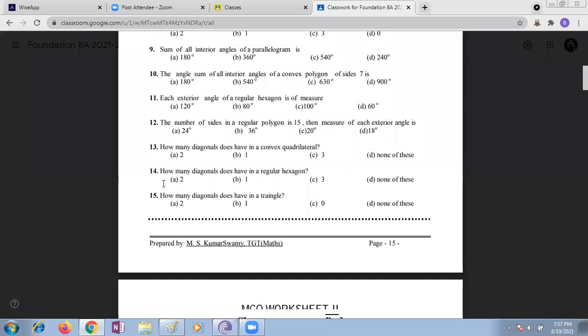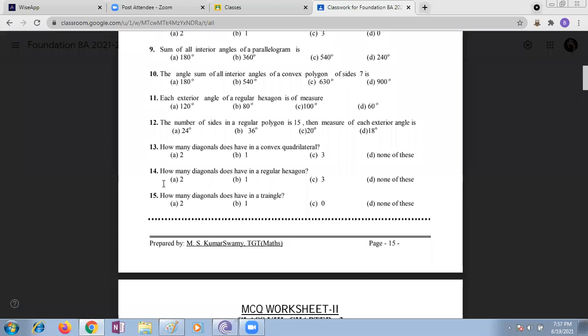Quadrilateral means 4 sides, right, Nana? How many diagonals? What is the formula for us? The diagonals formula. Abhinav, I said diagonals formula also. n into n minus 2 by... Yes, Abhinav, what's the formula? Abhinav, you raised your hand. What is the formula? One minute, ma'am.